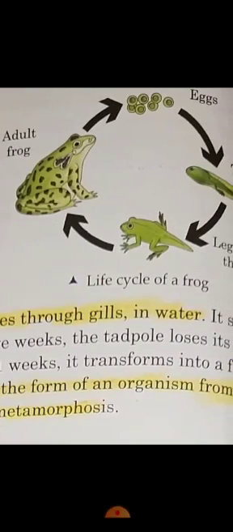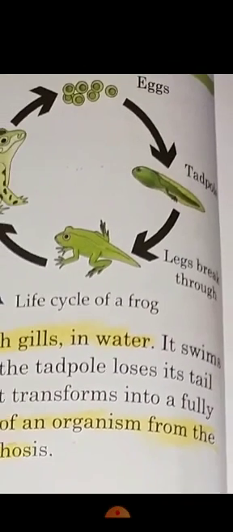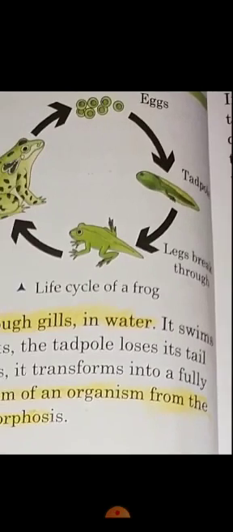When the baby is totally developed, it comes out of the egg. The young one of a frog is called a tadpole. See the picture of the tadpole. It breathes through gills in water. After a few weeks, the tadpole loses its tail and grows organs and limbs.